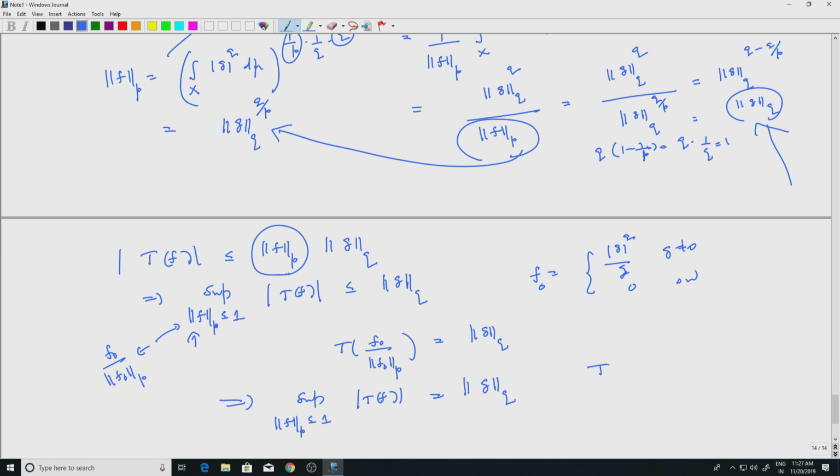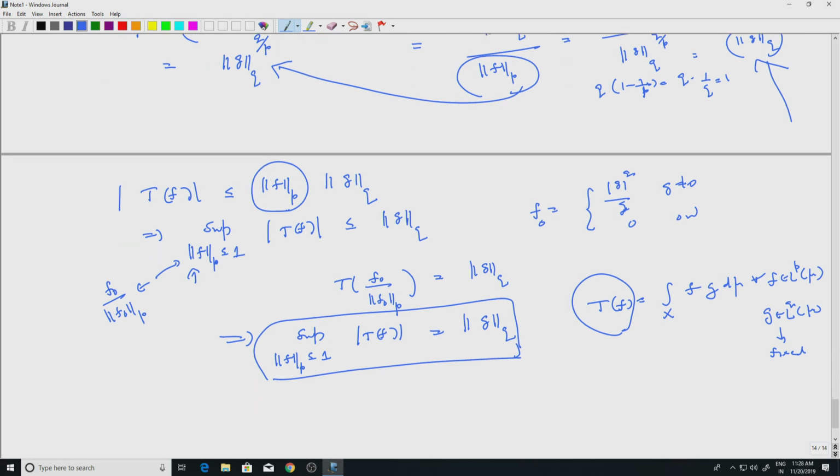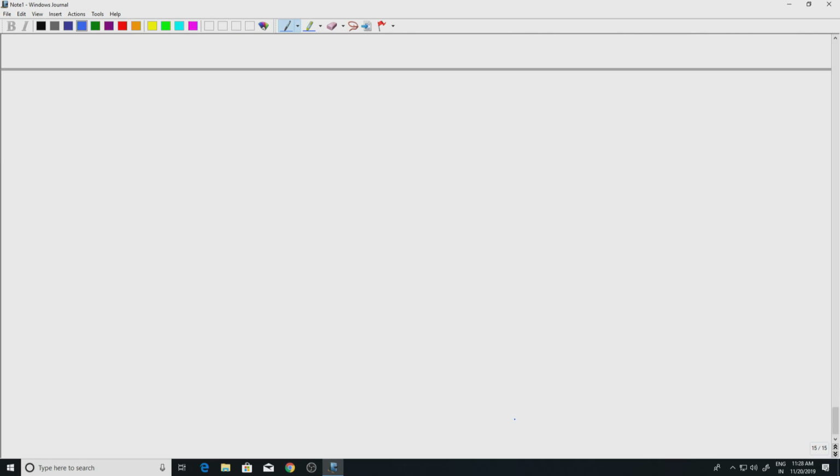Whenever T is defined by Tf equal to the integral over x of f g d mu, in the case of L2 we write it as an inner product, you can put a g bar if you want, but it gives you the same. This is for f in LP, and g is fixed in LQ. You define this linear functional Tf, then it is continuous and you have this equality. This is what we aim to prove. We will prove the converse: if I start with a T which is continuous, I am going to get this.